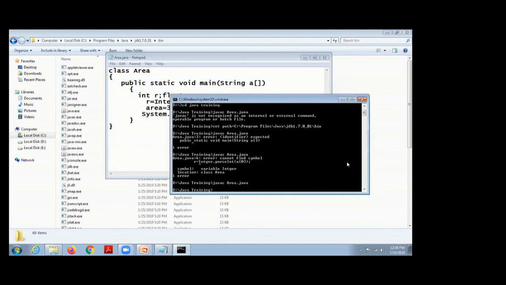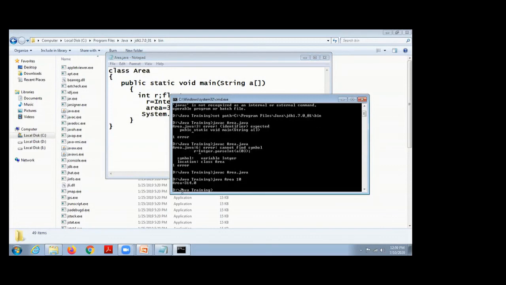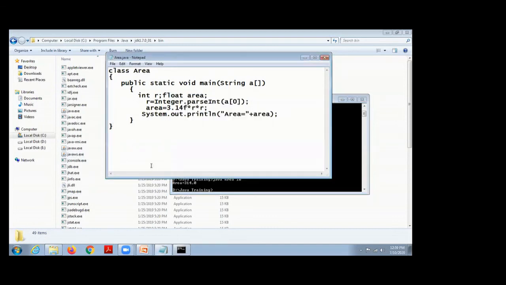Then I execute the program using the Java interpreter, that is java Area, then the command line argument, the radius of the circle, 10. So the output here is area equal to 314.0. So this is a simple program to calculate the area of a circle.